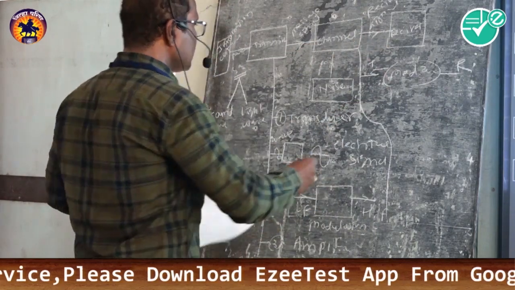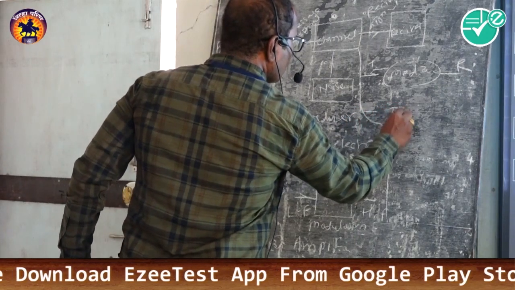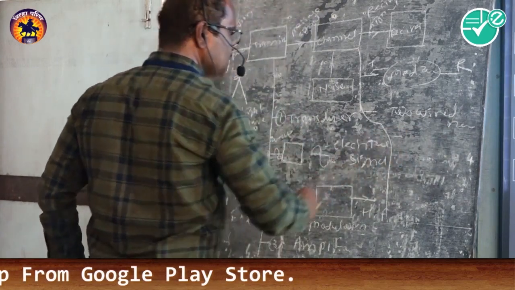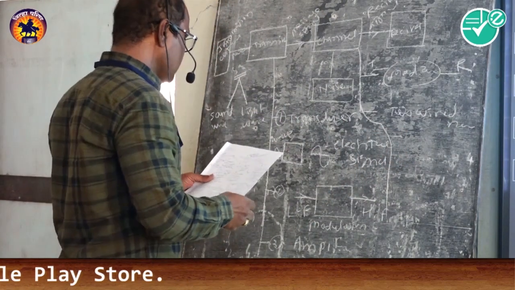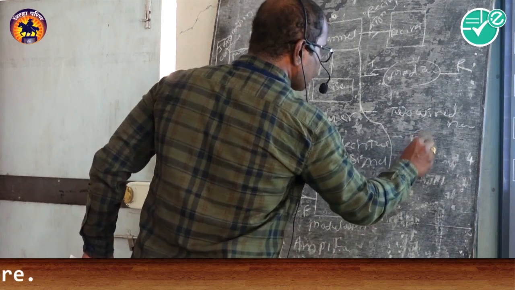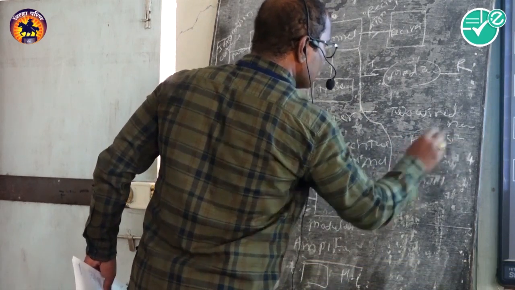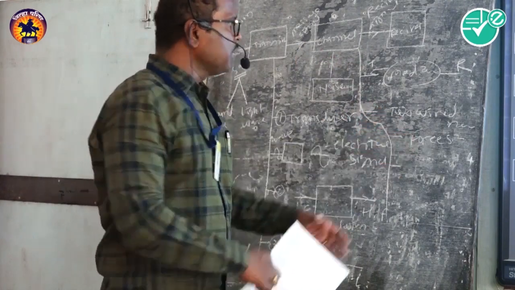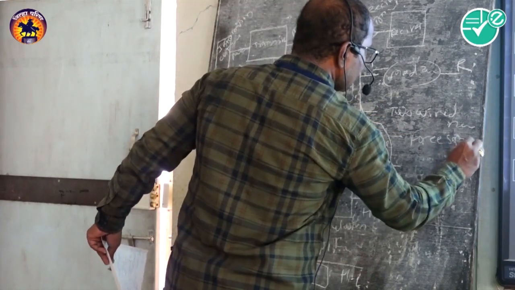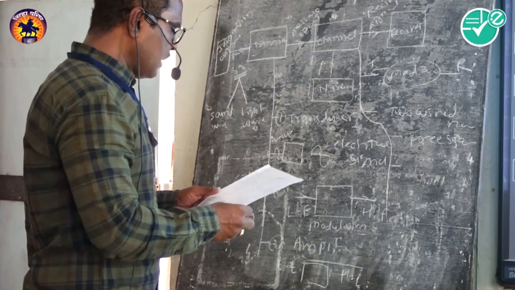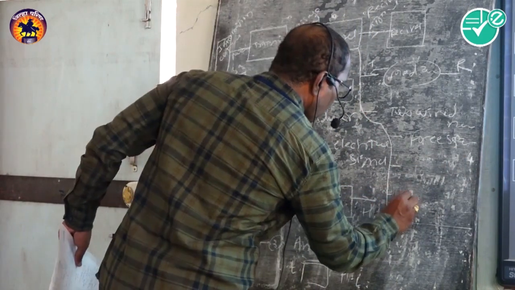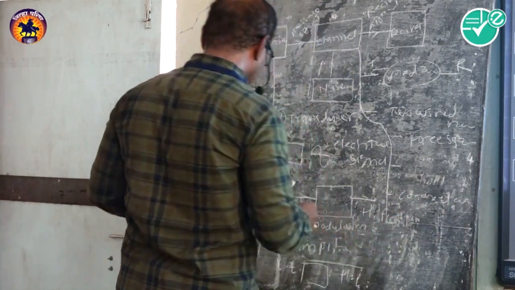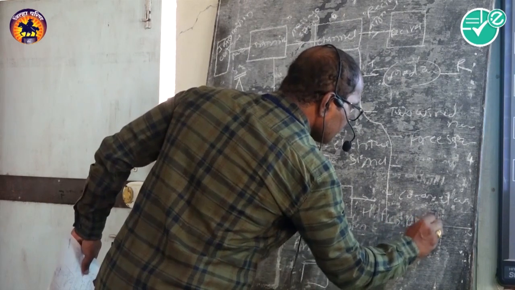So what are the channels? There is a two wired network, then free space, where the signal is sent via free space as electromagnetic waves, then the coaxial cable, and the last one is optical fiber.